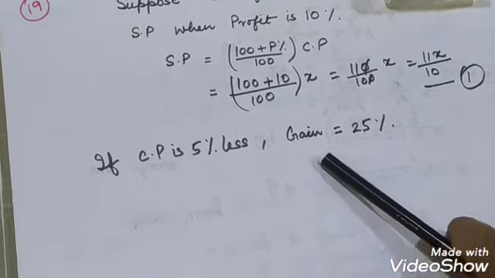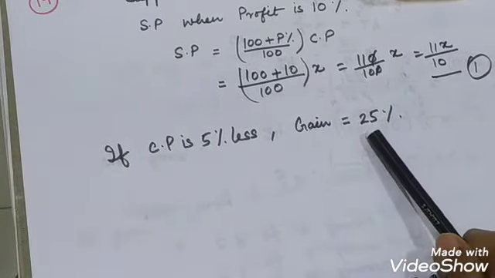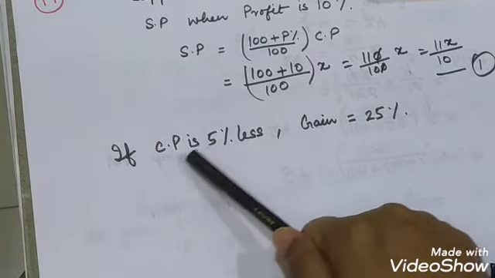So in order to find the selling price when the gain is 25%, first we need to calculate the cost price.